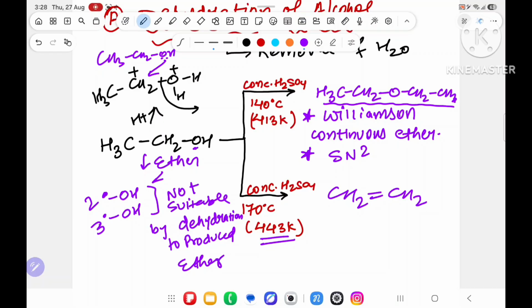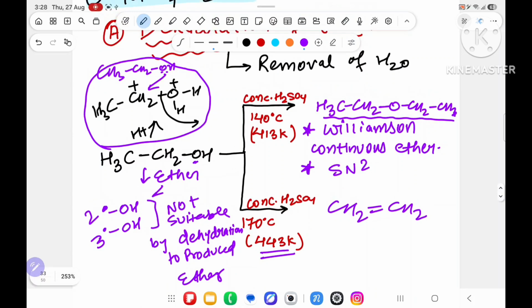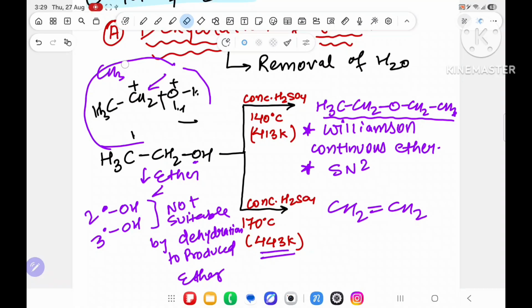Again, don't get confused. If you take 413 Kelvin, it is exact, a fixed temperature. When they ask the question, the fixed temperature is given. This I have just dictated, the short form mechanism. You already understood what I am trying to dictate. If you didn't understand, I will write it again. Okay, I will dictate what is the mechanism going on in this part.